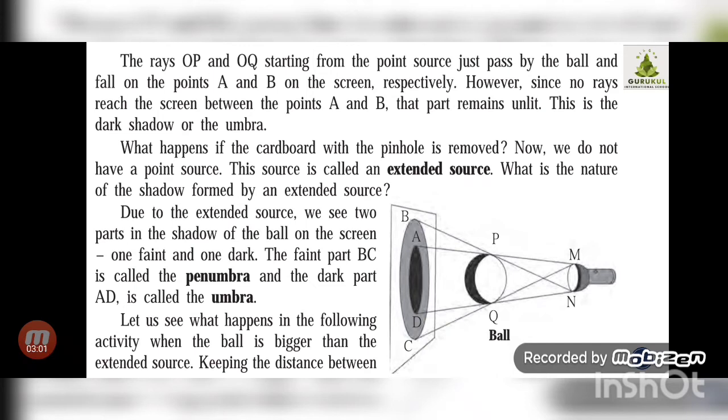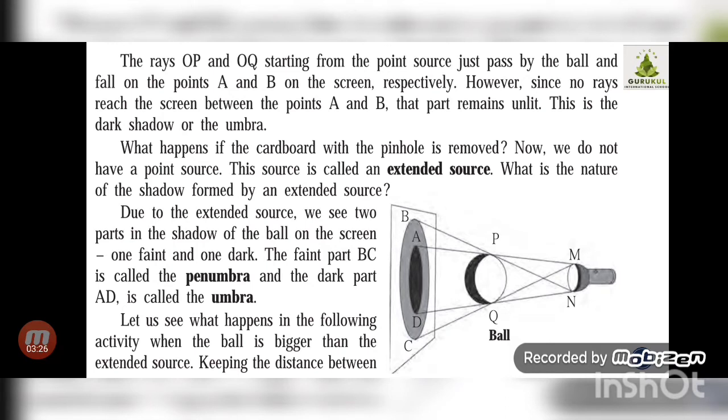Only what have we removed? Yes, you are right, we have removed the cardboard with the small hole. So the light comes directly from the torch, or you can keep the candle as well, directly coming out from the torch and falling on the ball, correct? So this source is which type of source? Extended source.